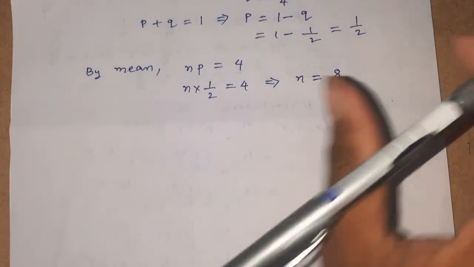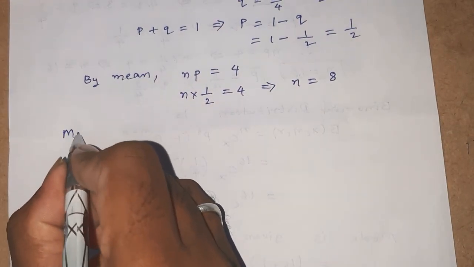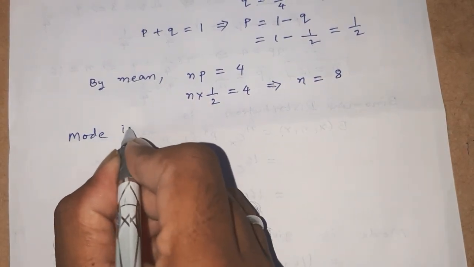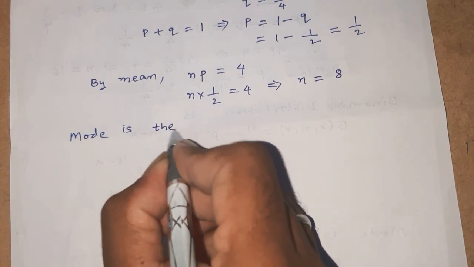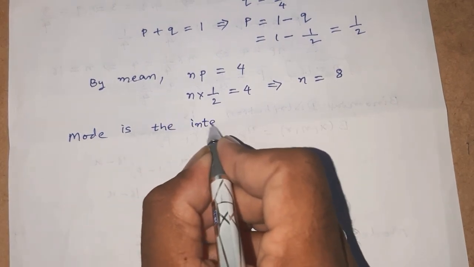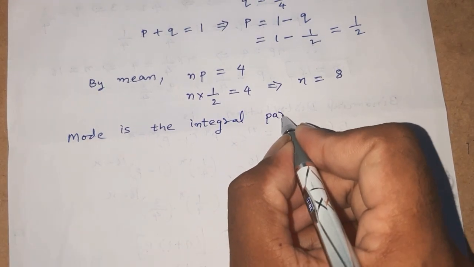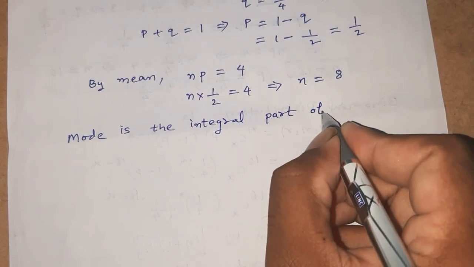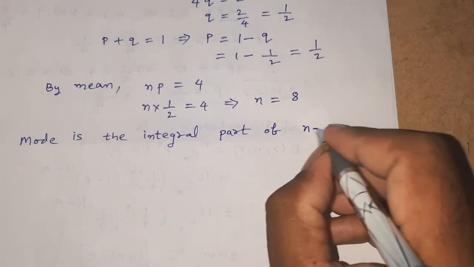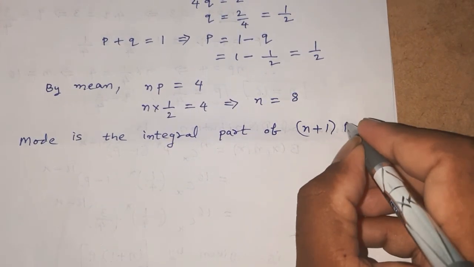But the mode is the integral part of (n plus 1) into p.